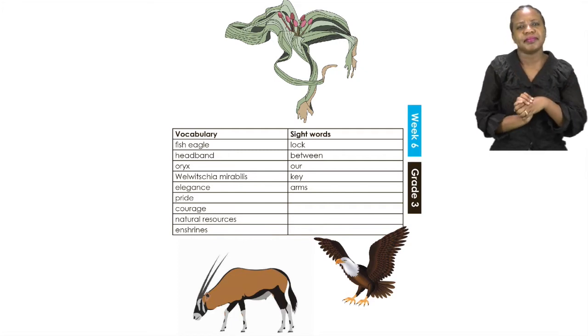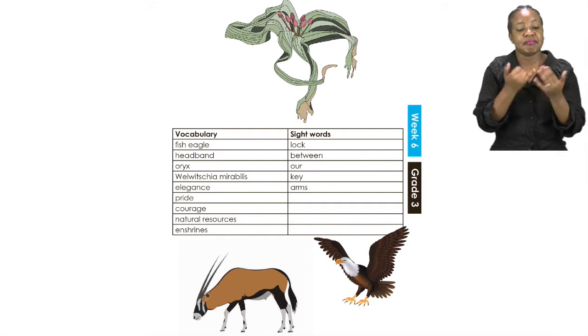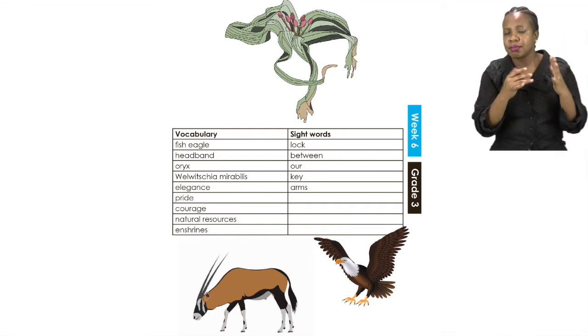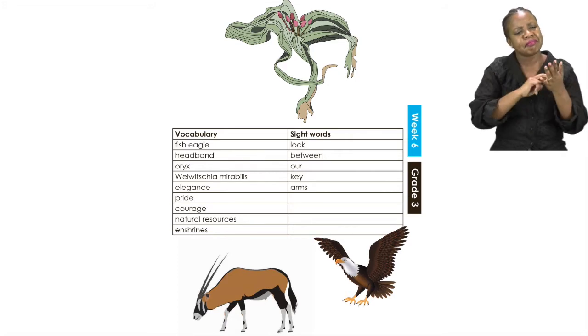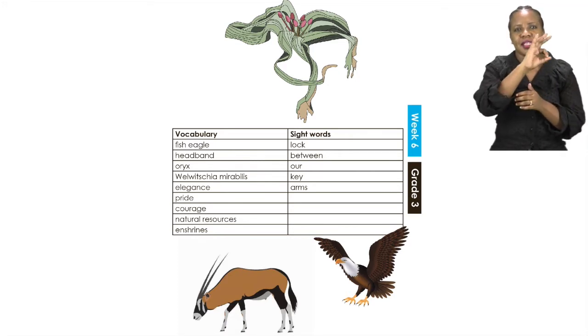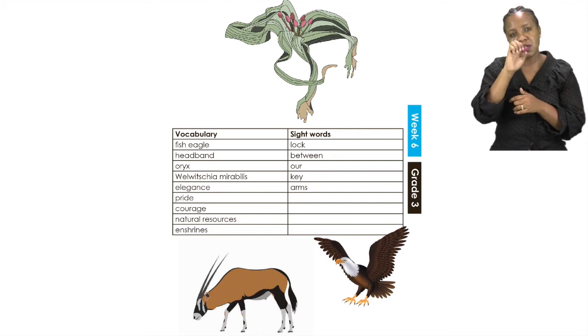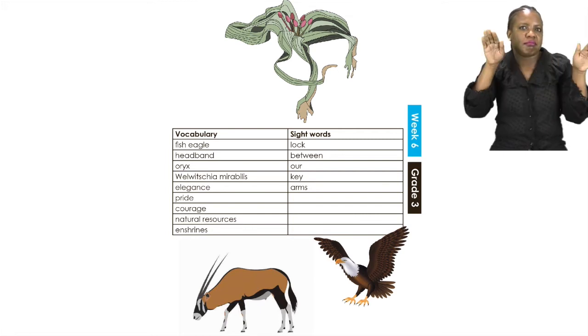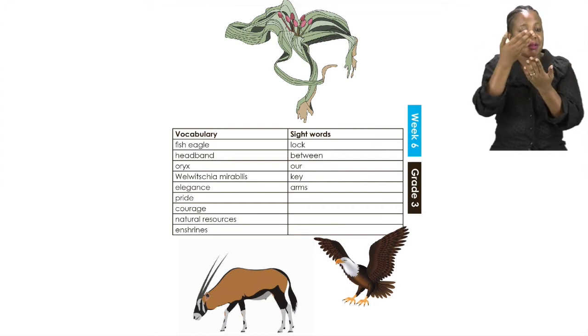Well done. Now that we have read all the words, we want to know the meaning of each of the words. So let us start at the top. A fish eagle is a type of eagle. As you can see, we have a bird there on our paper. That is the fish eagle.